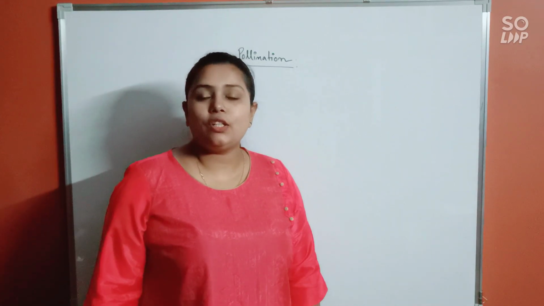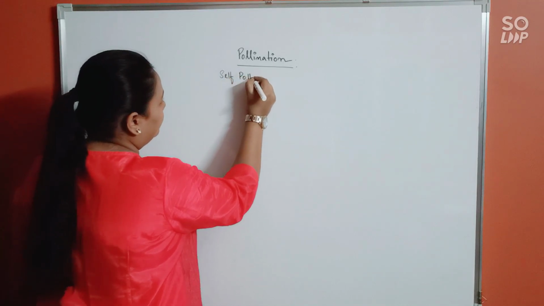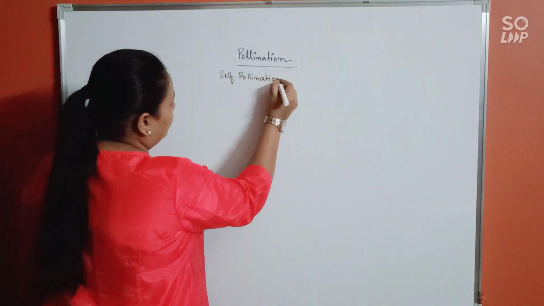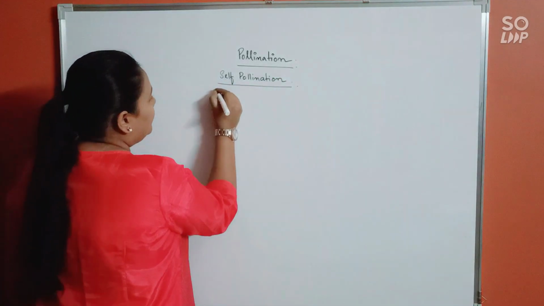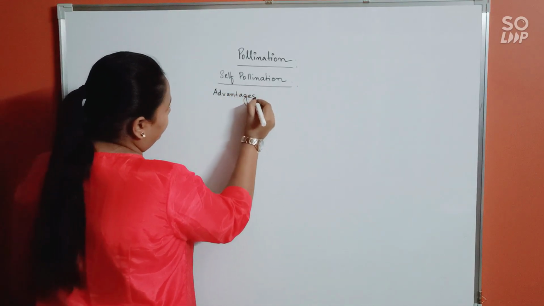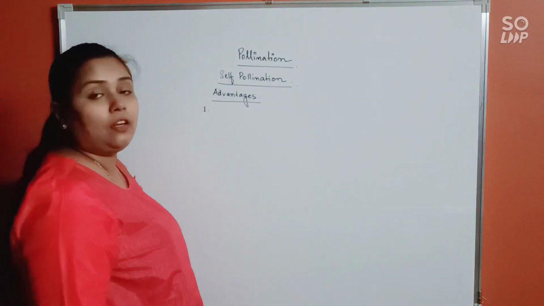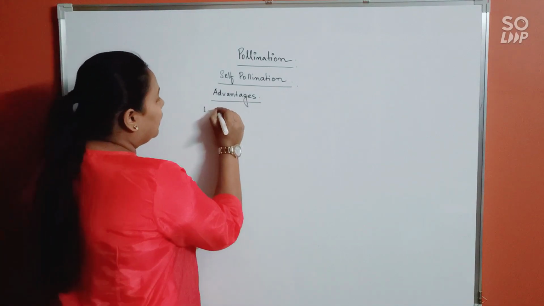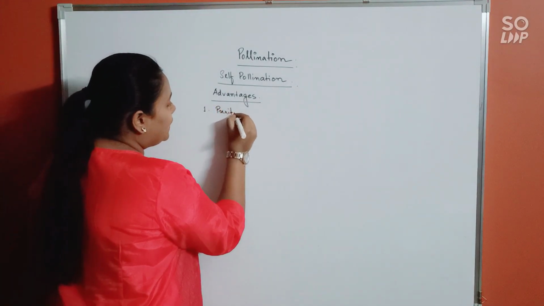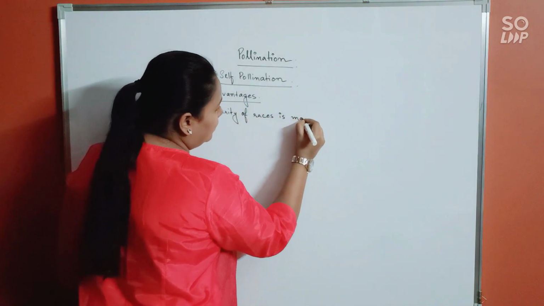So now that you know the types of pollination, let us discuss the advantages and disadvantages of self and cross-pollination, starting with self-pollination. First, advantages. Alright, first advantage of self-pollination is that here purity of the races is maintained.